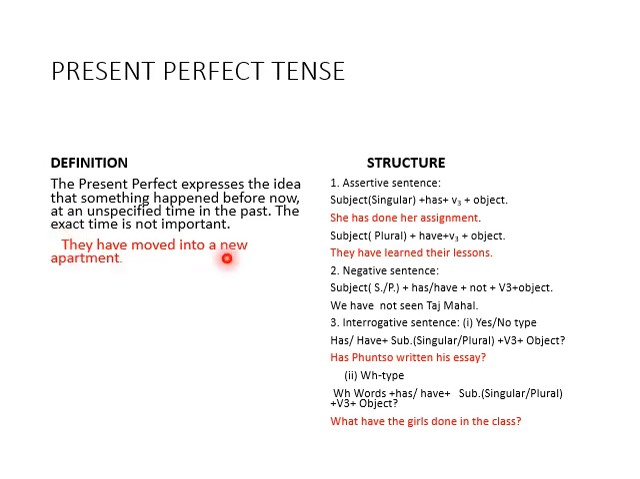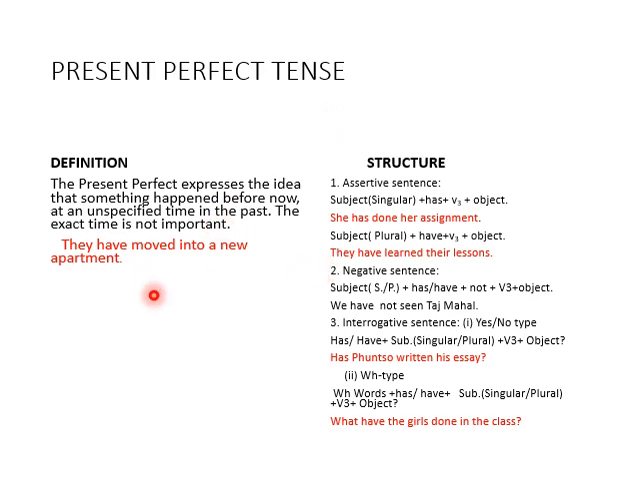If something happened just now, for that action or statement or event, we use present perfect tense, and the link should be with the present. For example, they have moved into a new apartment. Now they have moved into a new apartment. This is where they moved, and they are still living there. So the connection of past to present is why we use present perfect tense.